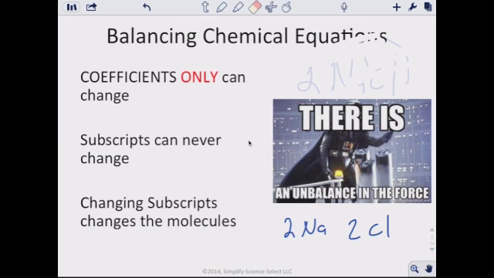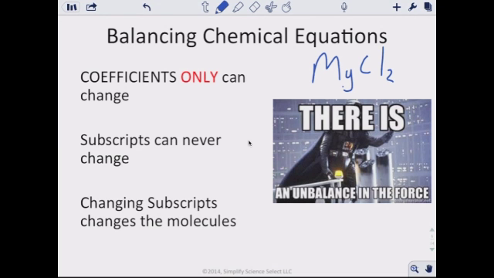Now say we had something else. Say we had magnesium chloride, MgCl2, and we put a 2 here. What that would mean is that 2 would be distributed. We would have 2 magnesiums, and we would have 4 chlorine atoms that we're dealing with.